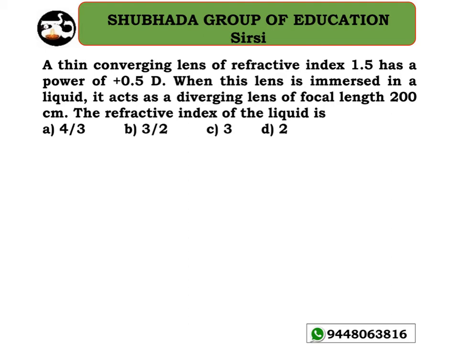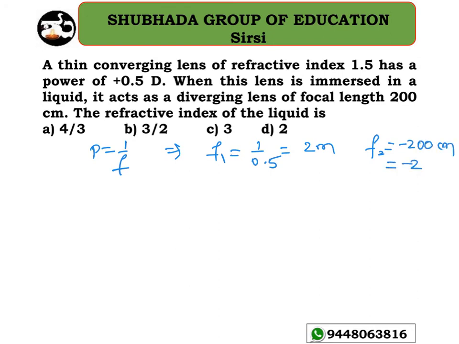Okay, the next problem says that a thin converging lens of refractive index 1.5 has a power of 0.5 diopter. When this lens is immersed in a liquid, it acts as a diverging lens of focal length 200 centimeter. The refractive index of the liquid is. Okay, see here, as you know that power equal to 1 divided by f. So therefore I will get the value of f1 equal to 1 by P, that is 1 by 0.5 diopter equal to 2 meter, and f2 equal to minus 200 centimeter is given there. Clear? Minus 2 meter.